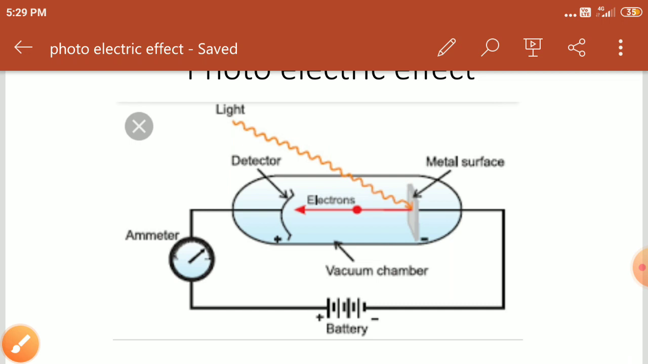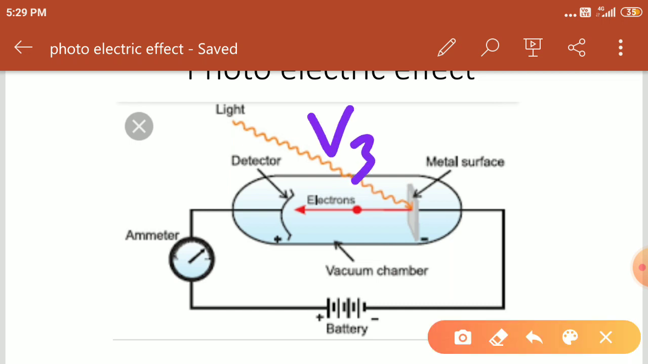Right, students? Next, he passed the mu3 frequency of light. When he passes the mu3 frequency, electrons are ejected from the metal surface onto the detector. The detector and the emitter show how many electrons are emitted. So this is the arrangement he made.